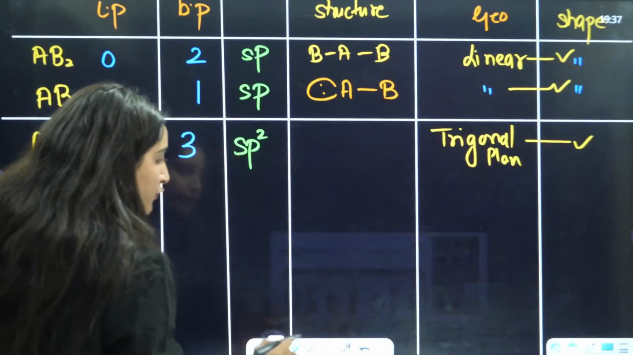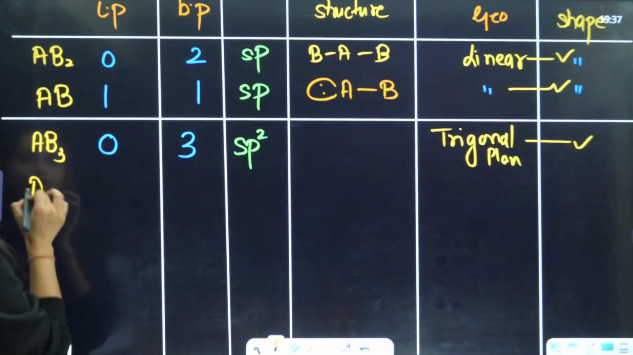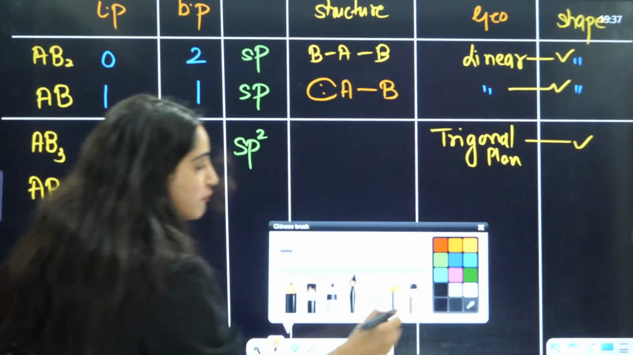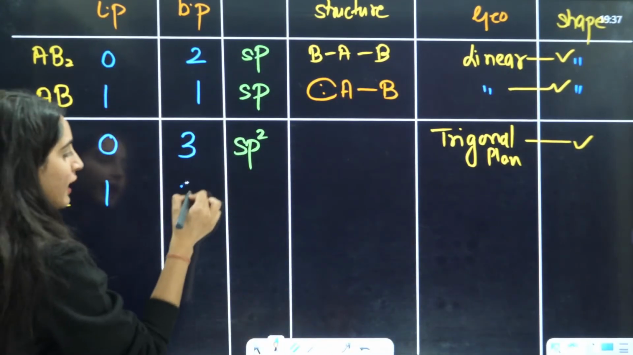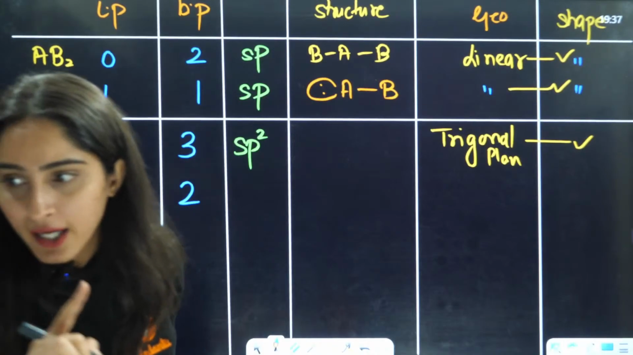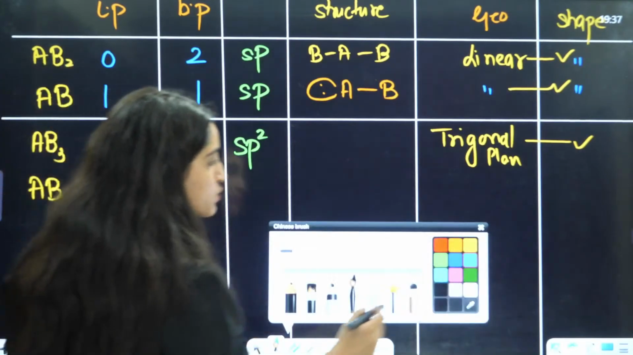What about if you have an AB2 kind of molecule which is having one lone pair and 2 bond pair? One lone pair and 2 bond pair. In this case, what you will see?